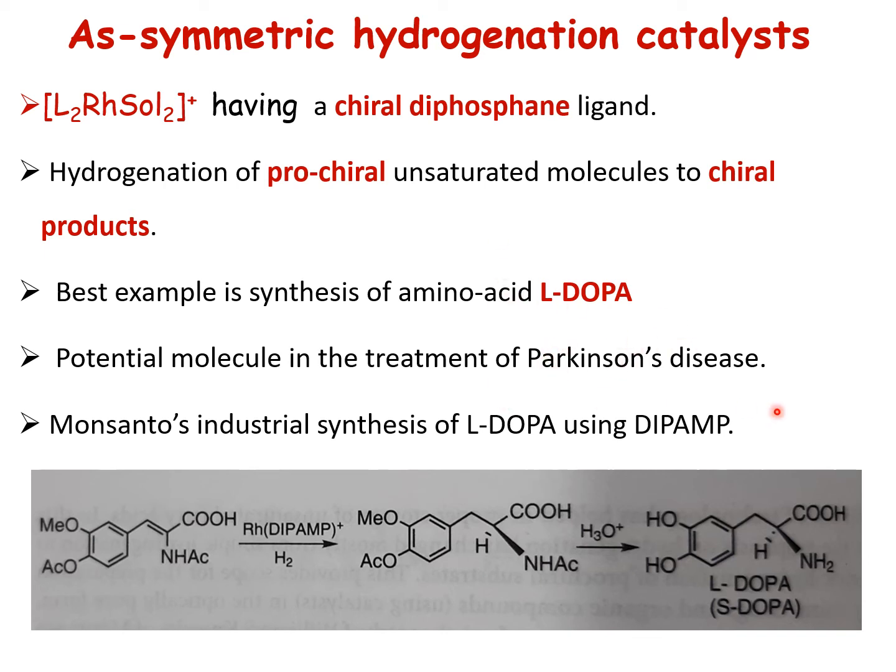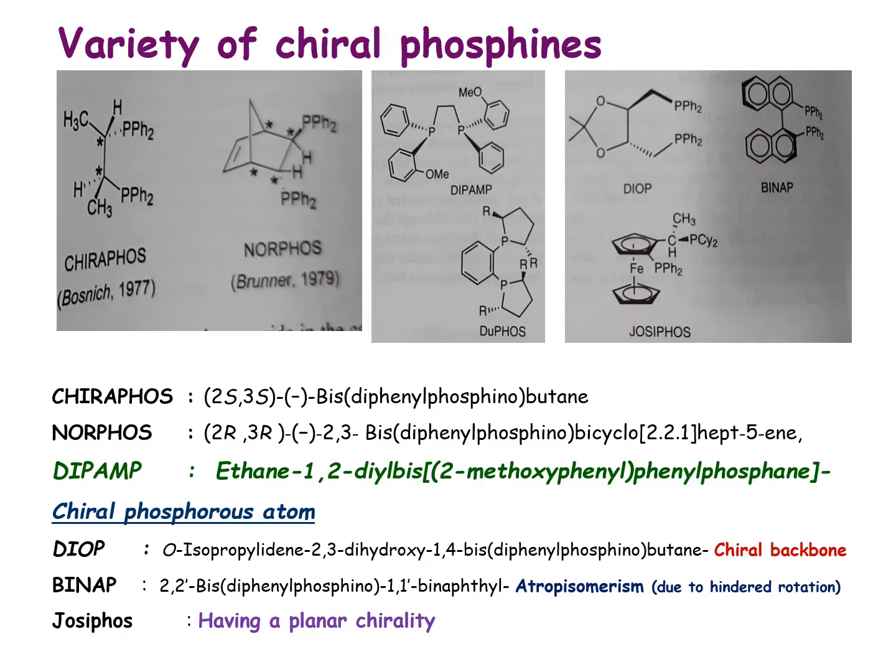This is how L-DOPA, prepared using this asymmetric catalyst, that is the L2 Rh solvent cationic complex where L2 is the chiral phosphine ligand, has helped to control Parkinson's disease. Here are some examples of phosphine ligands having the chiral center, like chiraphos, norphos, or DIPAMP. DIPAMP is ethane-1,2-diylbis(2-methoxyphenyl)phenylphosphine.